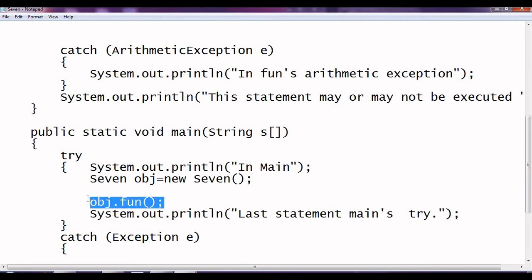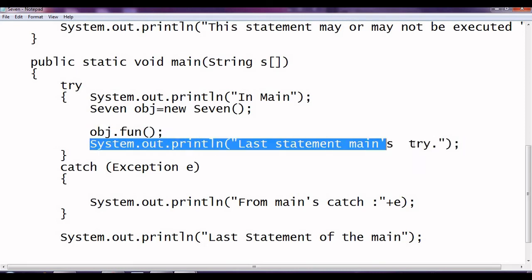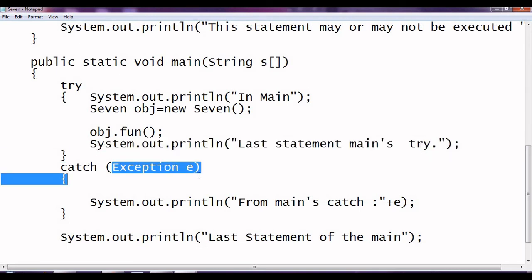If any error occurs and is not handled, then after calling the fun function, it will come out from the fun function. At that time the rest of the portion will be skipped, and it will try to match these catches.